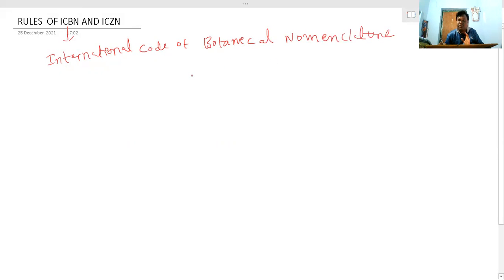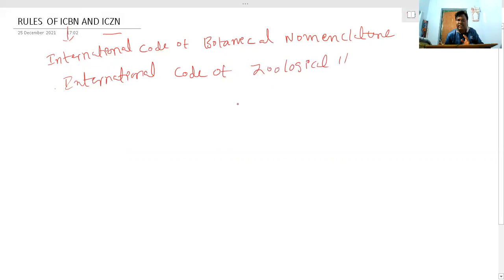That means there are certain rules framed to give names to plants. And ICZN means International Code of Zoological Nomenclature.